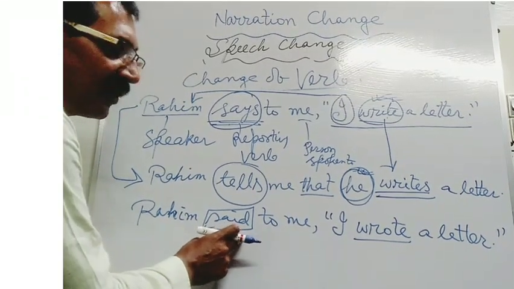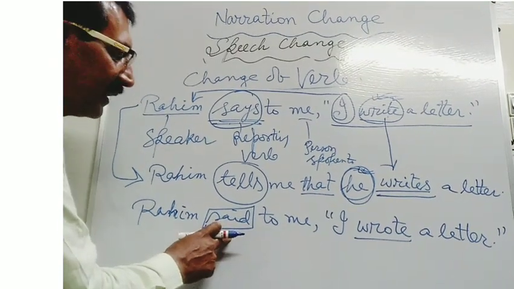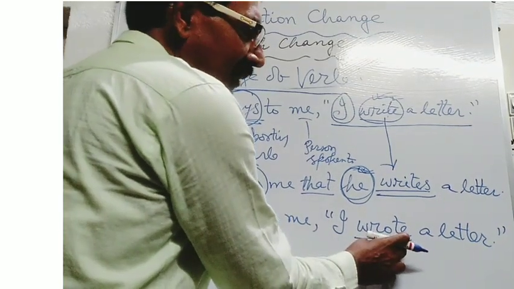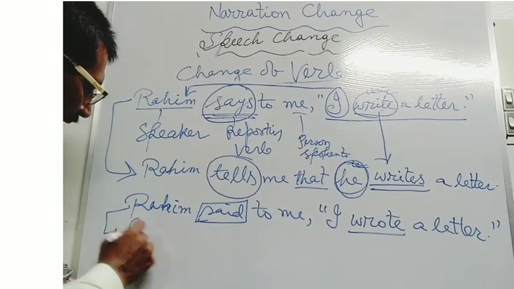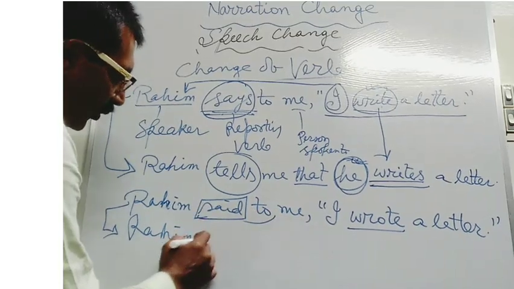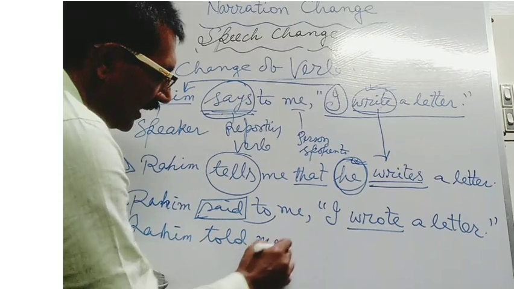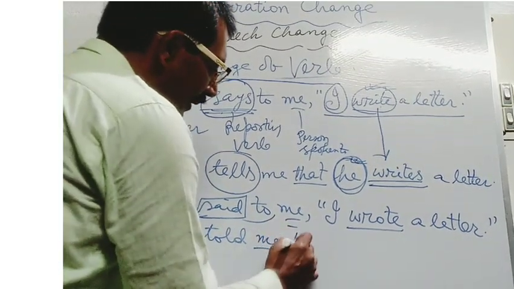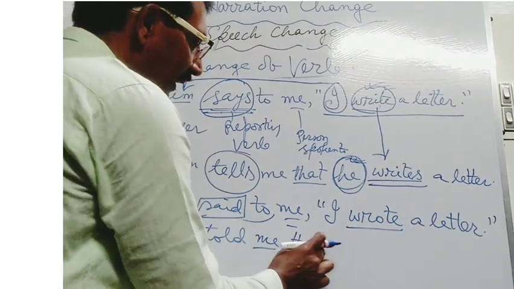first you will have to notice whether there is the verb in present tense or past tense. Now see, here said is used here as the past tense form. So you have to convert the verb of the reported speech in the past perfect form. So now see the change. Rahim said to will be converted into told. There will be the object, me. Here me is the person spoken to. Rahim told me. Next, comma will be removed by the use of that, as there is the statement formation in the reported speech. Here that.